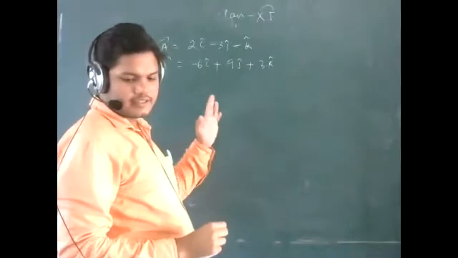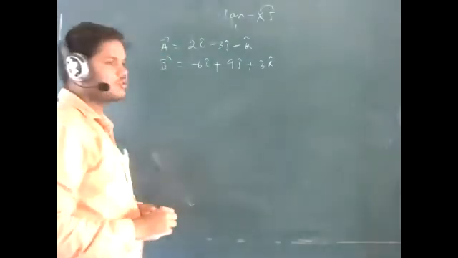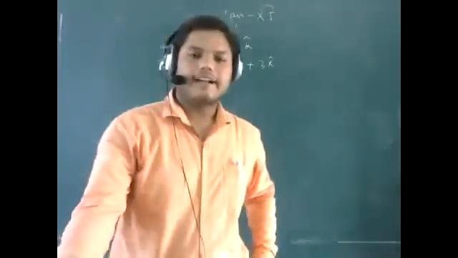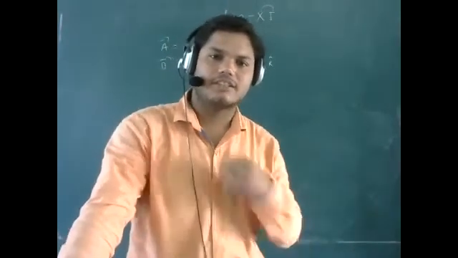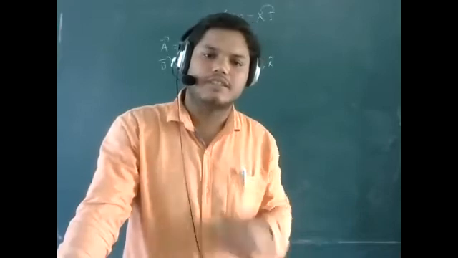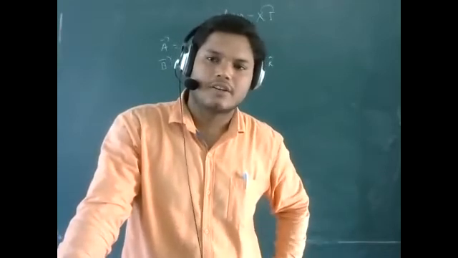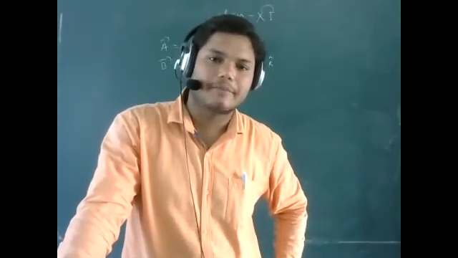These two vectors are given to you, and you have to prove that these two vectors are parallel to each other. So how can you prove that?